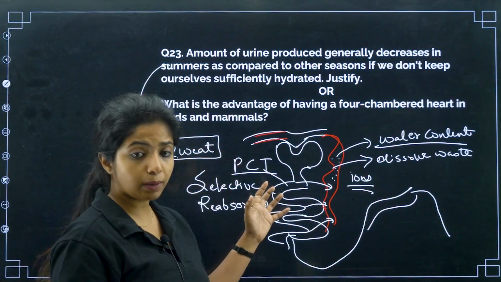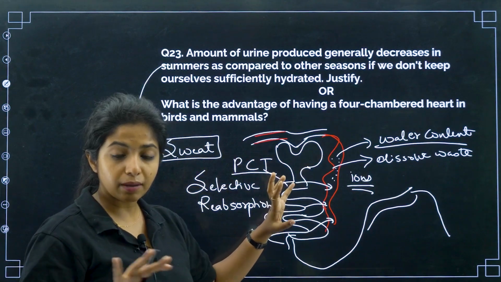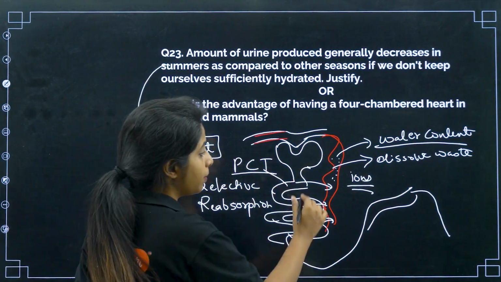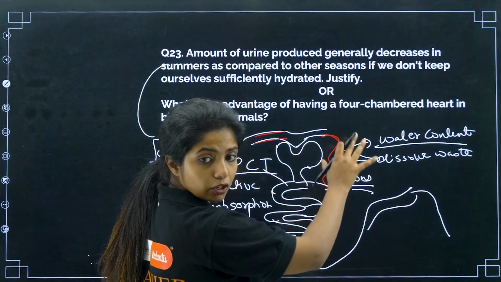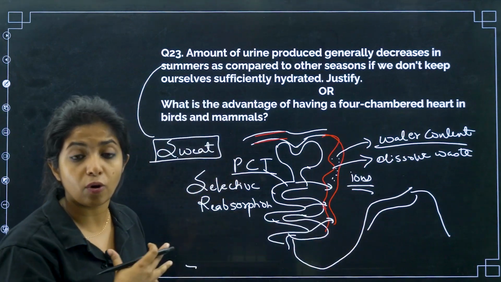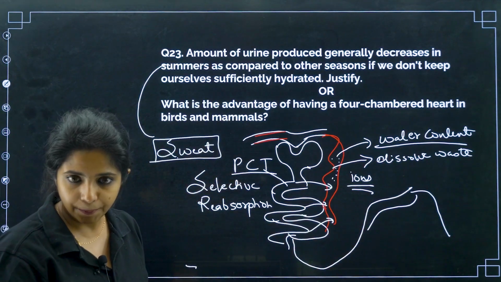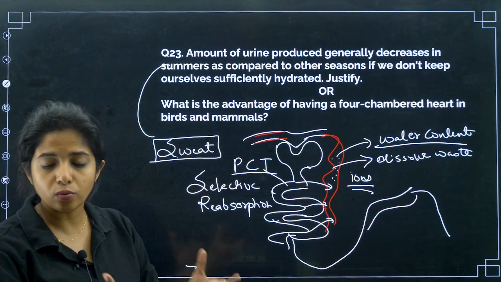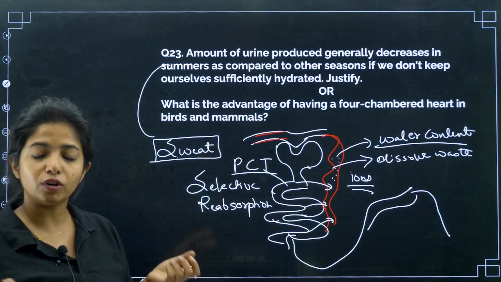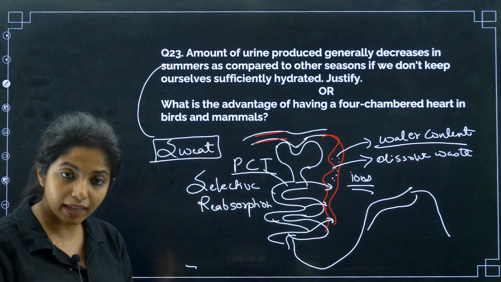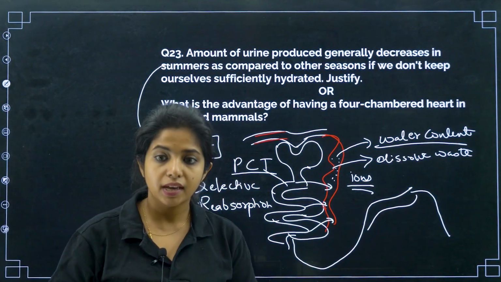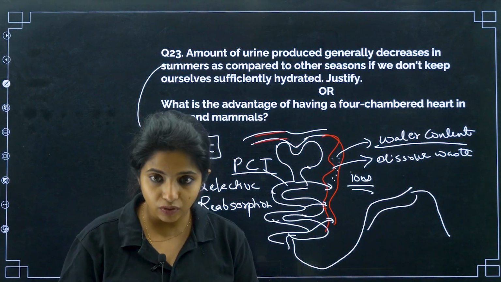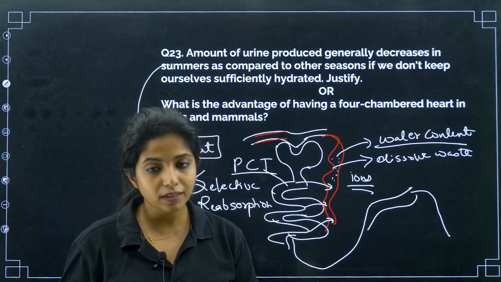To bring it to equilibrium, what will happen? The water will be taken in so that it does not create a too concentrated condition. So depending on the excess amount of water we have and the amount of dissolved waste we have, on that basis the water is taken up.